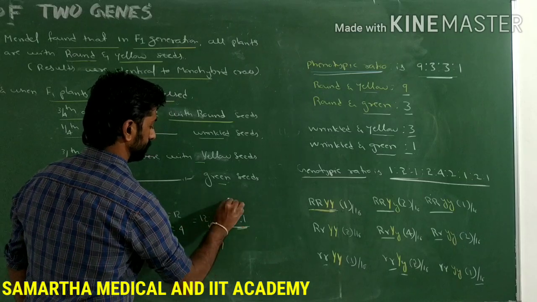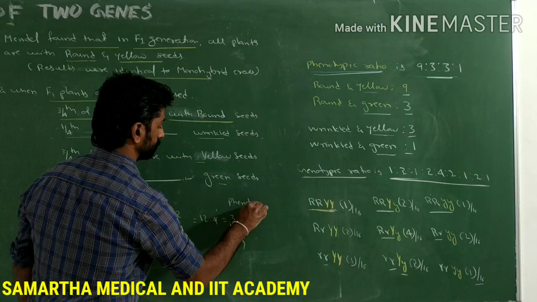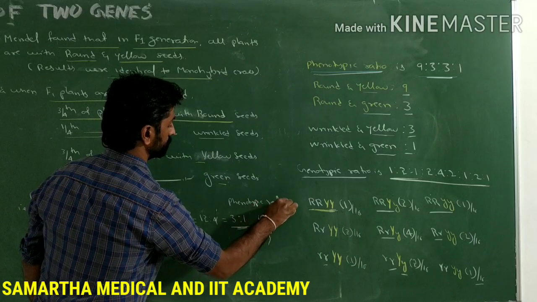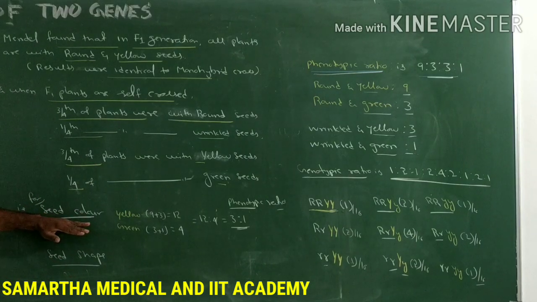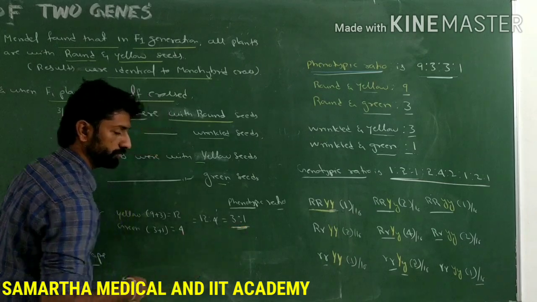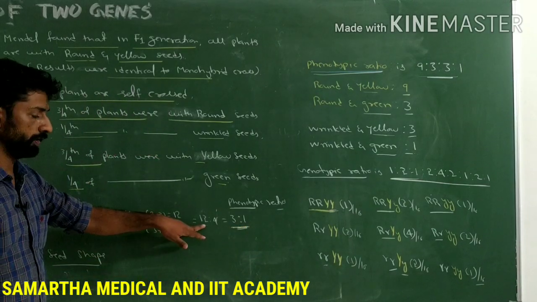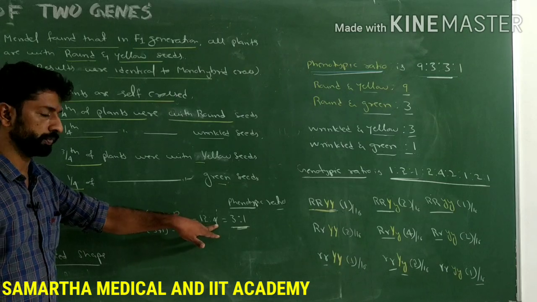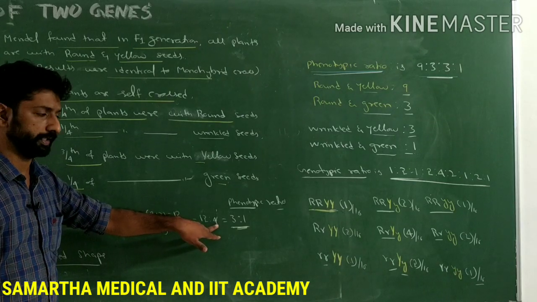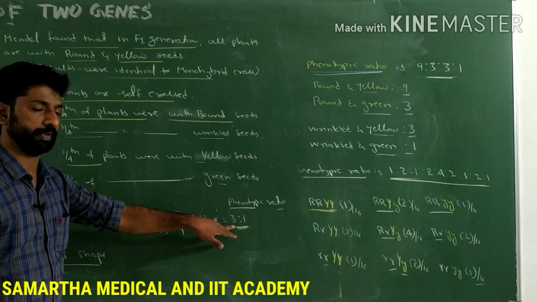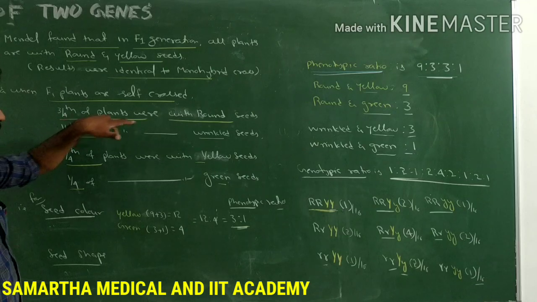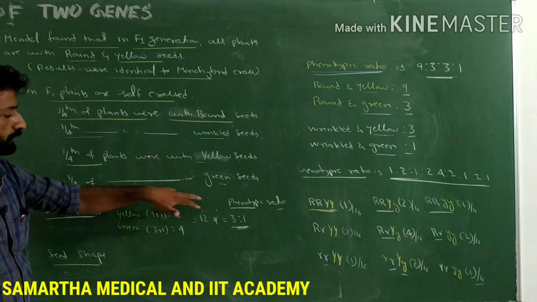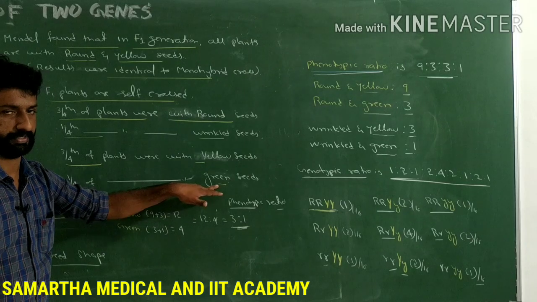So this was found to be the phenotypic ratio if we consider both characters separately. If only seed color is considered, the phenotypic ratio will be 3:1. That is, 12 out of 16 are yellow colored, 4 out of 16 are green colored. So the phenotypic ratio will be 3:1. 3/4 of the plants will be with yellow color and 1/4 of the plants will have green colored seeds.